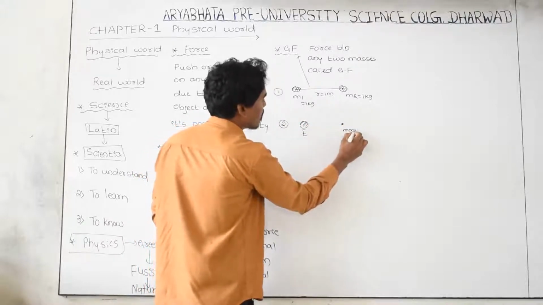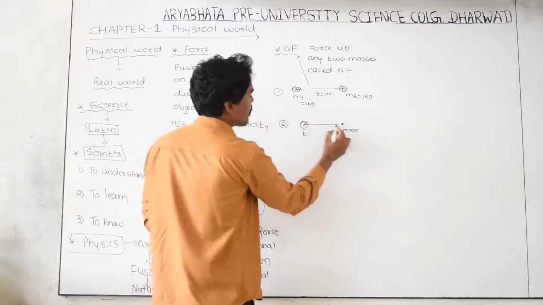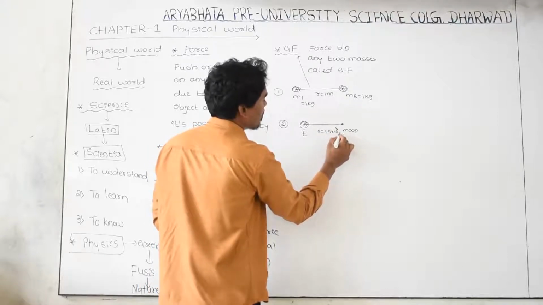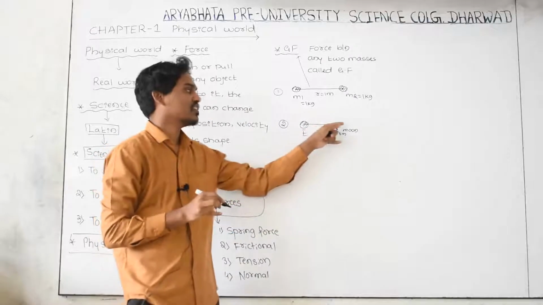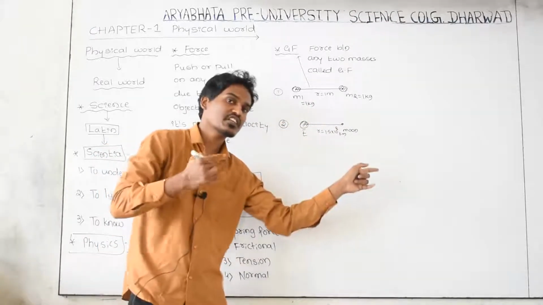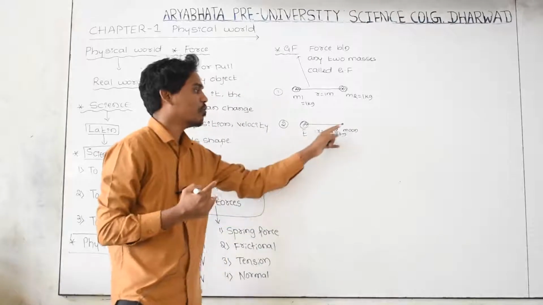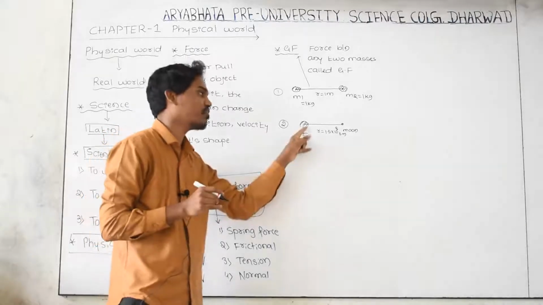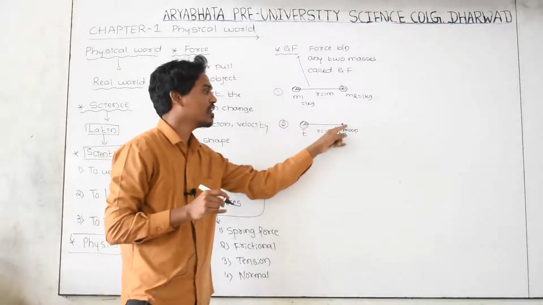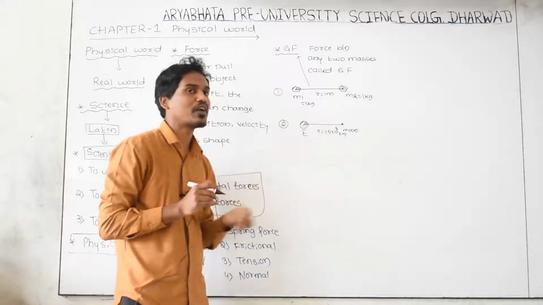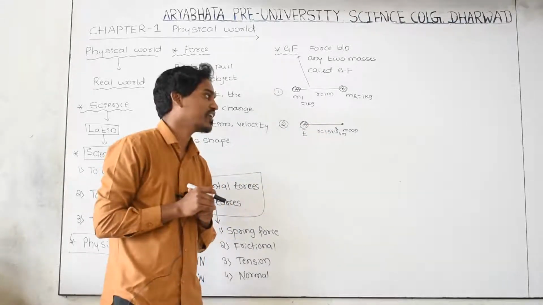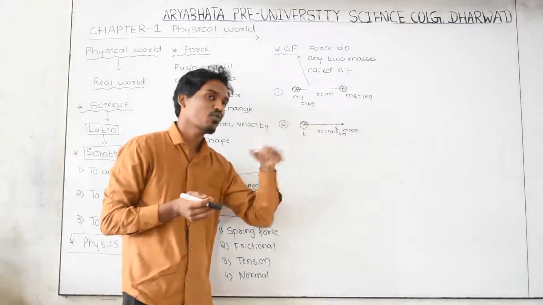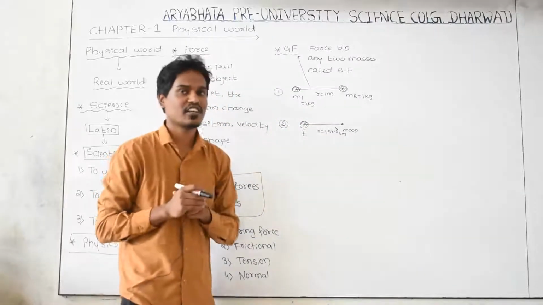Or consider the force of attraction between the Earth and the Moon. This is the Moon, this is the Earth. The distance between these two, r, is equal to 1.5 into 10 to the power of 8 kilometer, and the Moon is continuously revolving around the Earth. What is the reason behind this? Because the Moon is continuously under the influence of the gravitational force given by the Earth. As you know very well, the Moon is continuously revolving around the Earth. What is the reason? Because of gravitational force.